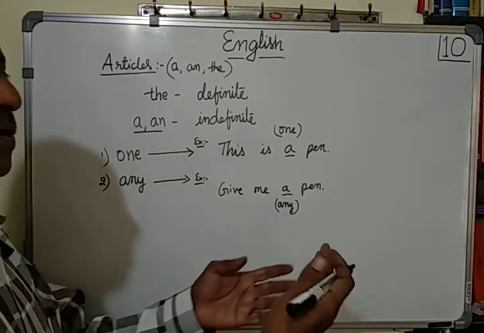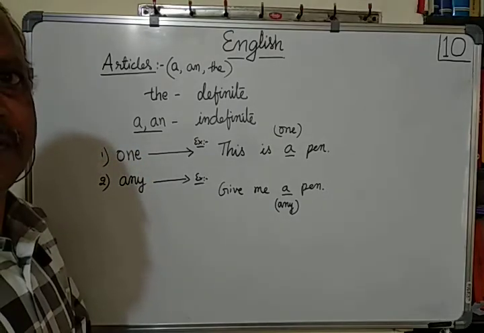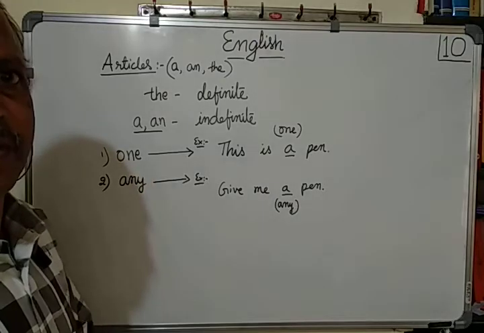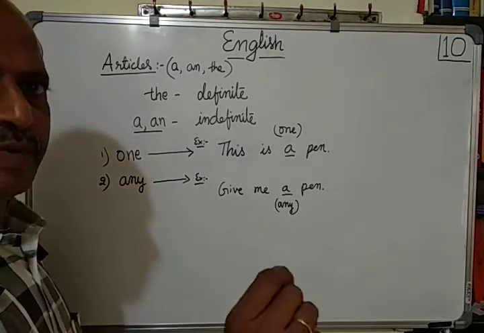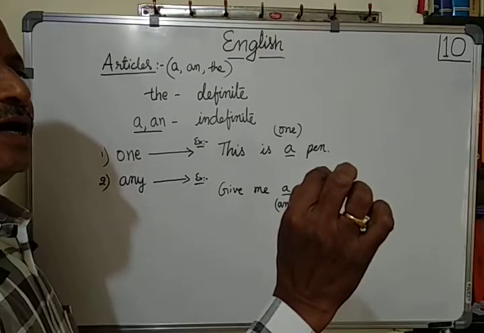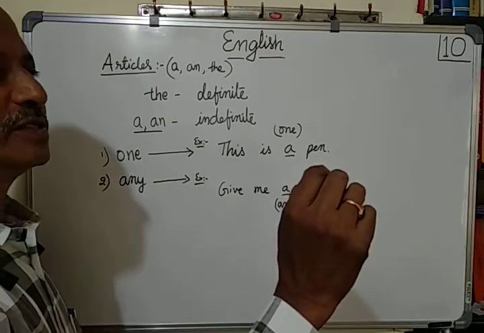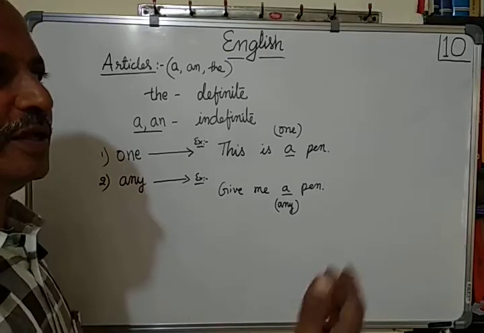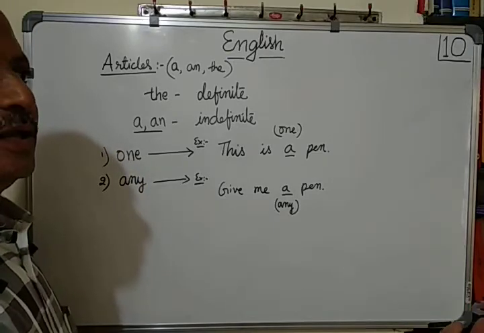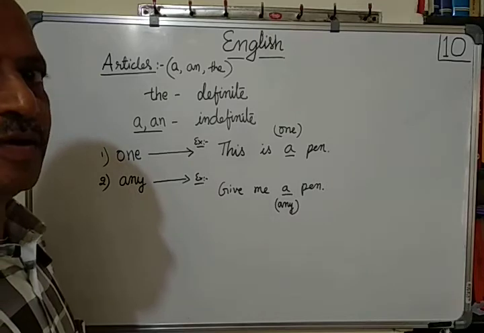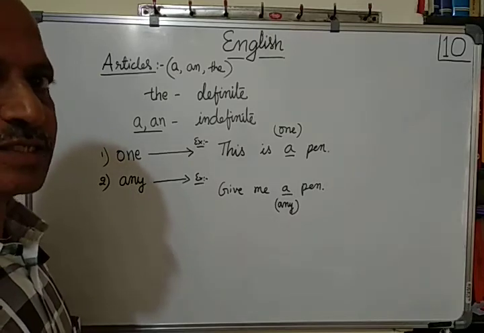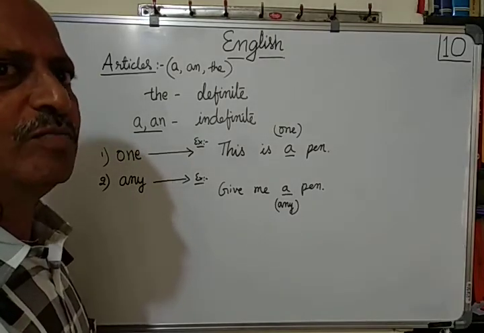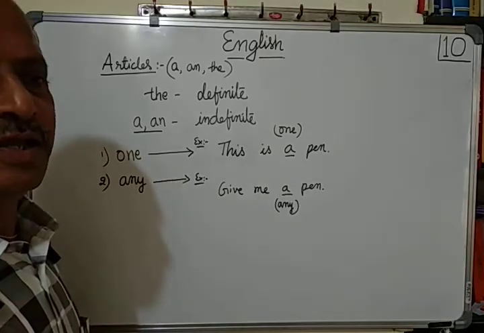He will give you 2 or 3 pens to choose from. After choosing that one particular pen, you say, I shall take this pen. How much for this? We ask. And then you give the money. And then, after giving the money, he wants to give the pen to you. Then you ask him, give me the pen. The pen, definitely he knows.